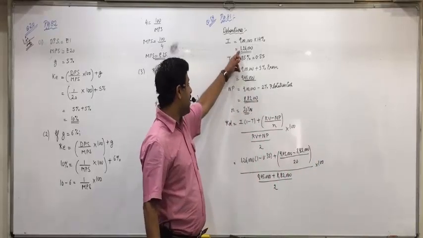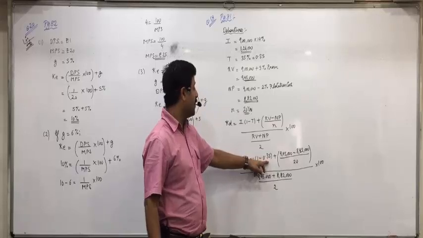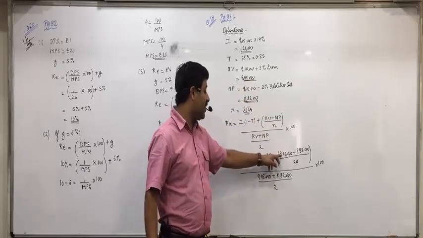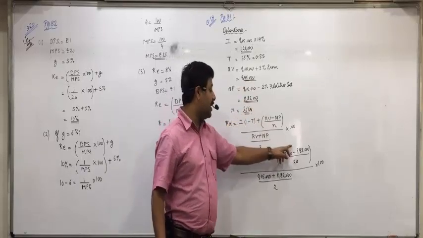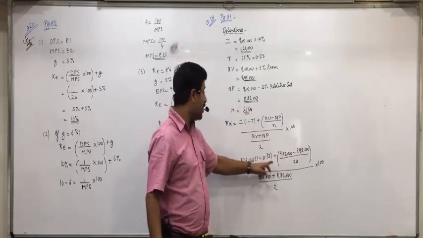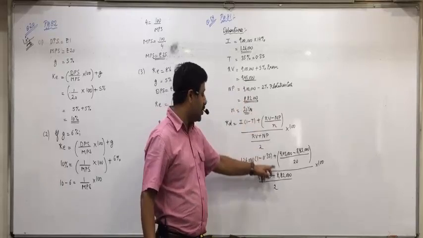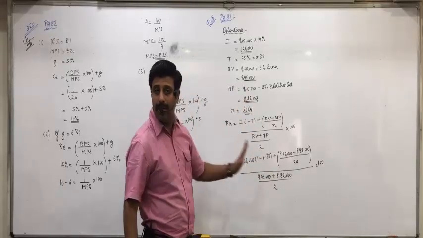Okay, all of you see here, I 1,26,000, 1 minus T 0.35 plus RV 9,45,000 minus NP 8,82,000 upon N, 20 years, upon RV 9,45,000 plus NP 8,82,000 divided by 2 into 100.